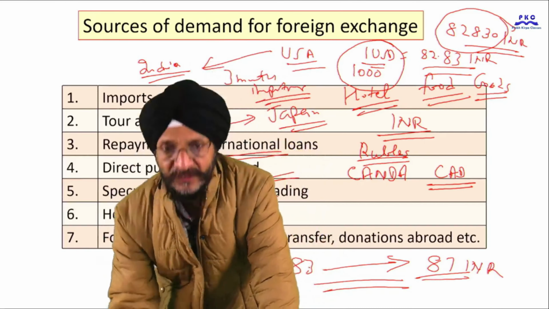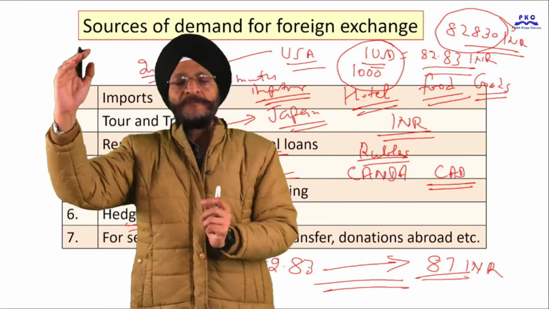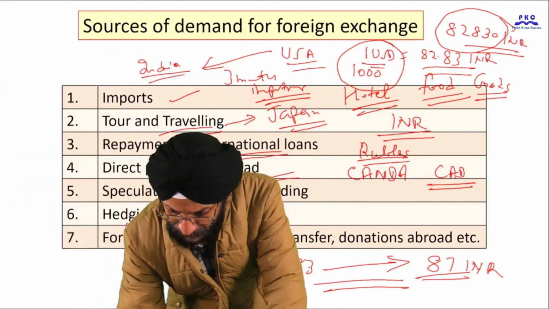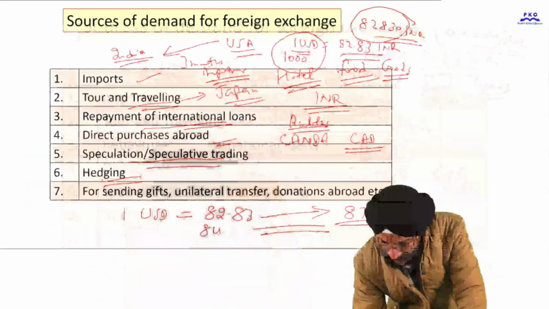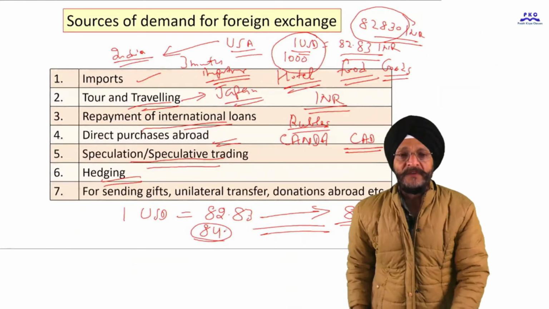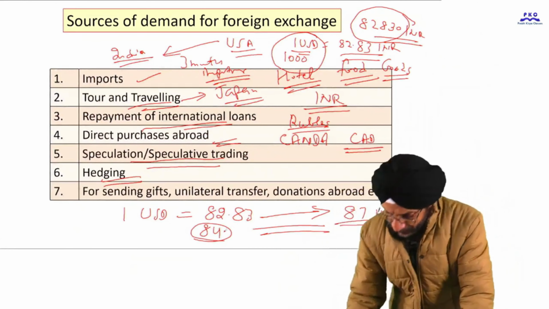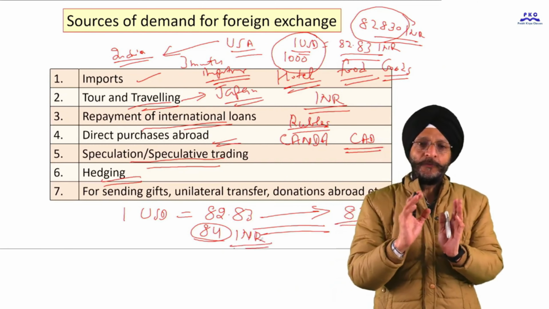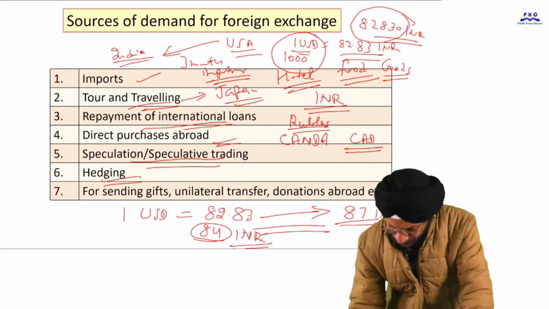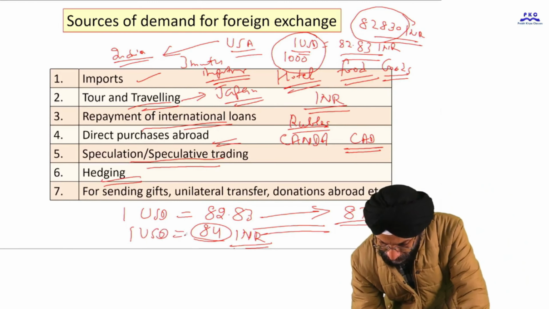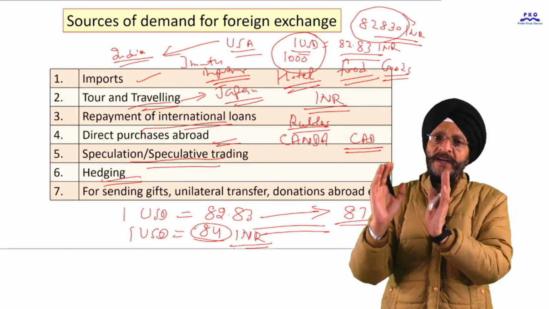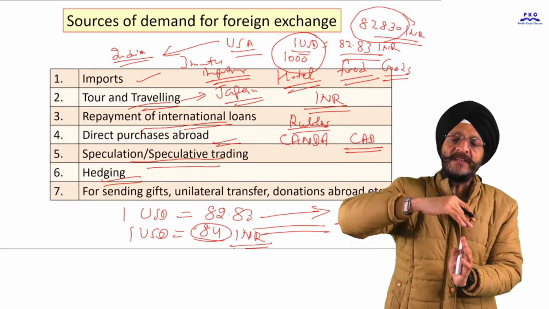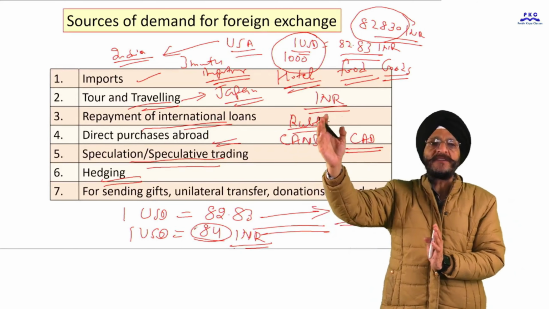Say the businessman agrees with the seller of US dollars that he will purchase $1,000 at the rate of $1 equal to 84 Indian rupees in future. The rate is determined today, but the transaction will take place after 3 months.